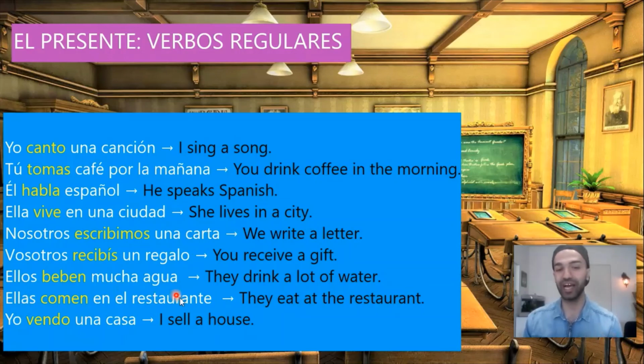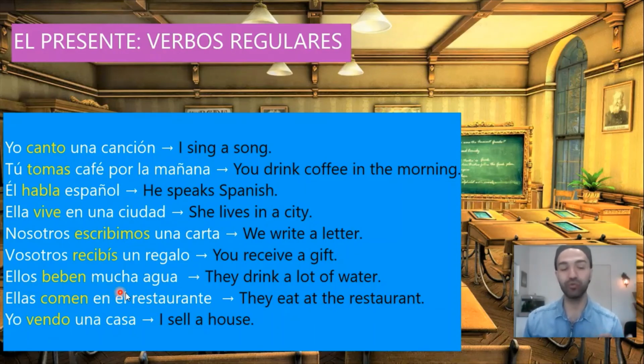Ellos beben mucha agua. They drink a lot of water. Agua means water. Mucha agua, a lot of water. Here we said mucha because agua is a feminine word. If it was masculine, we would say mucho. Mucha feminine, mucho masculine.